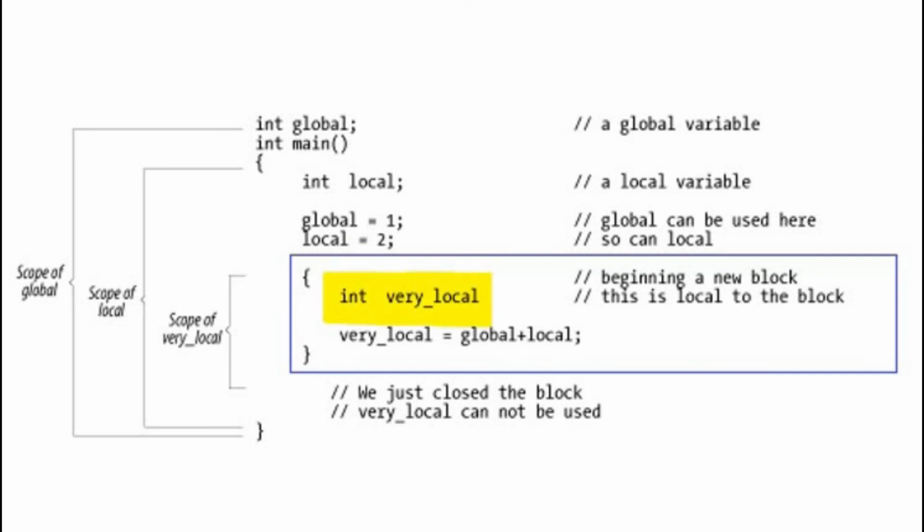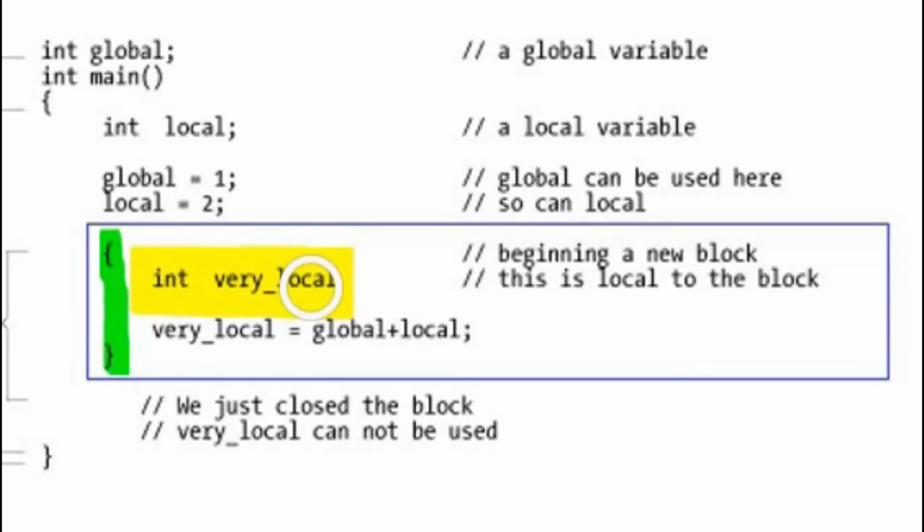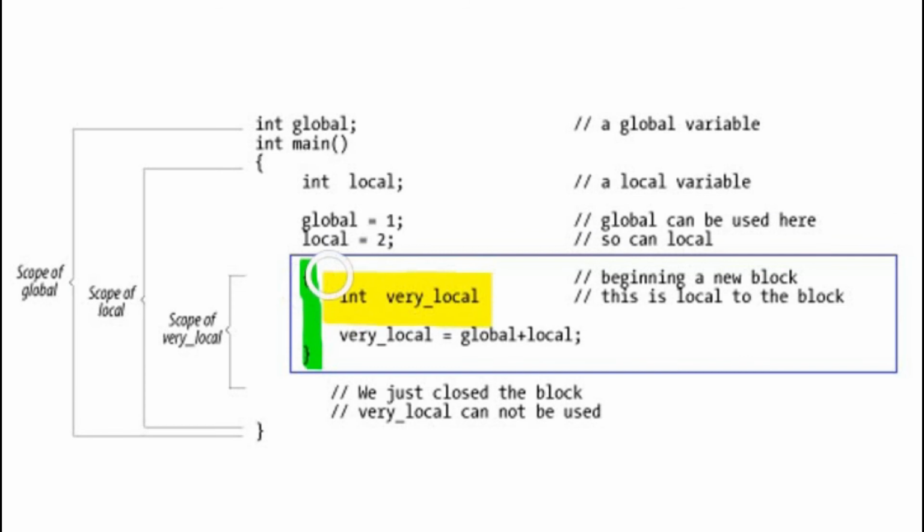This variable is declared inside this block. When we declare a variable inside a block, the scope of this local variable will be limited to this block only. Although this block is inside the main function, but still the scope of this variable is not valid outside this block. The block is closed here, so the variable very local cannot be used here.